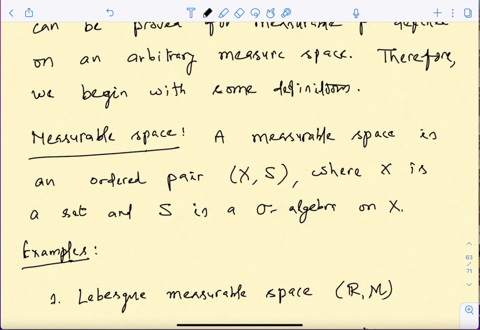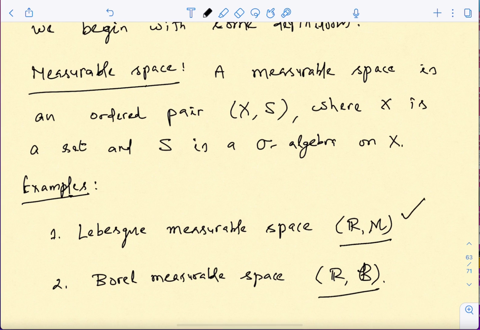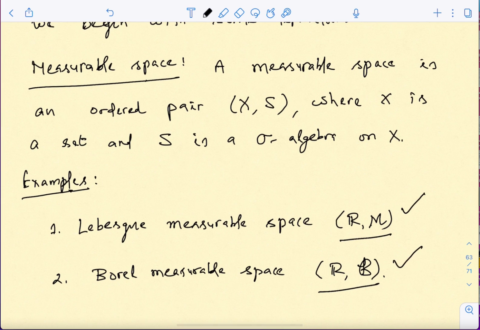Okay, but in this process you can consider any set and consider a sigma algebra on it, and consider this pair X and S. We always refer to this thing as a measurable space. Okay, the measurable space, because we can measure in some sense these subsets of this. So this is what is called a measurable space. As I have been telling you, these two examples we have discussed, so we know them. So this is the one which often we are going to work with, and this is very close to the second one, the Borel sigma algebra. Okay, so these things you can keep in mind, but you can try to consider some more examples.